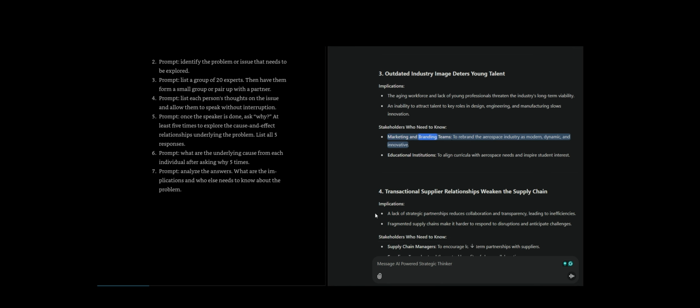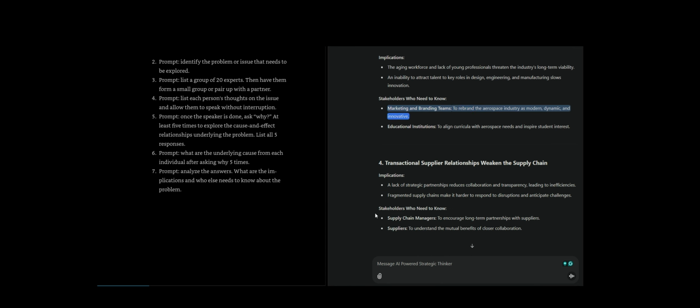Stakeholders who need to know. Marketing and branding teams, to rebrand the aerospace industry as modern, dynamic, and innovative. Educational institutions, to align curricula with aerospace needs and inspire student interest. 4. Implications. A lack of strategic partnerships reduces collaboration and transparency, leading to inefficiencies. Fragmented supply chains make it harder to respond to disruptions and anticipate challenges.